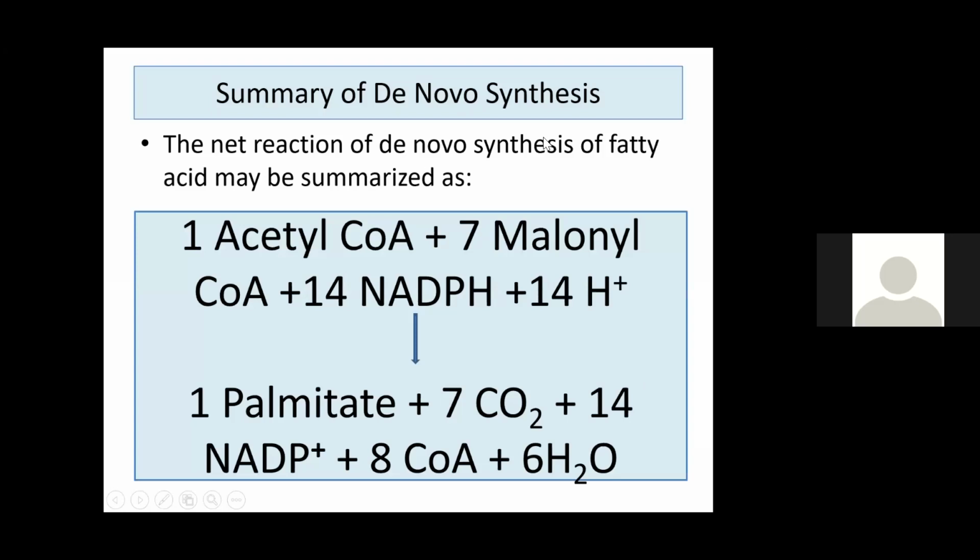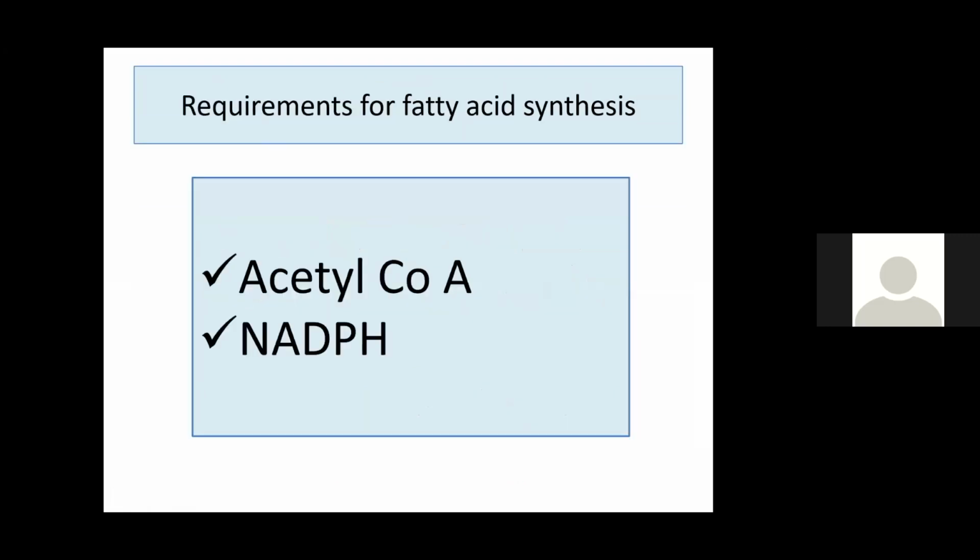What is the summary of de novo synthesis? The net reaction is 1 acetyl-CoA, only 1 acetyl-CoA, because the remaining are added by malonyl CoA. 7 malonyl CoA, 14 NADPH. Why? Because in 2 reactions, NADPH is utilized. In that way, 1 palmitate, 7 carbon dioxide, 14 NADP, 8 CoA and 6 H2O are liberated. That is the net reaction of de novo synthesis of fatty acids.